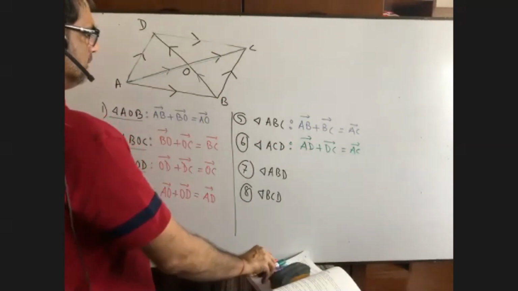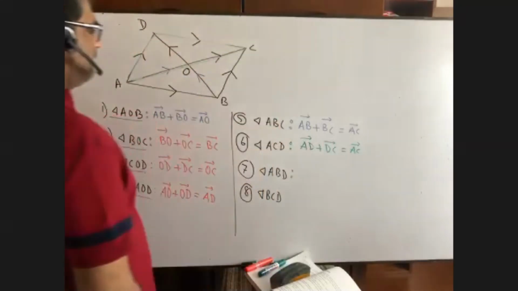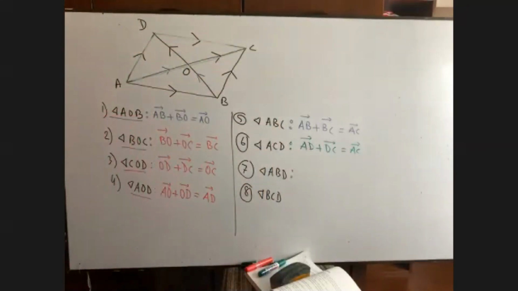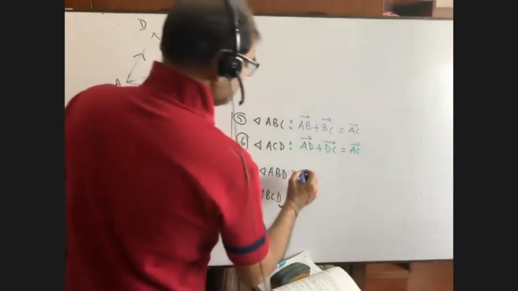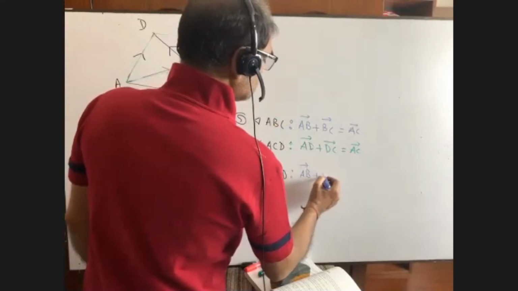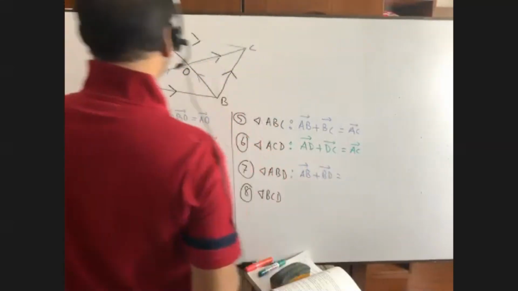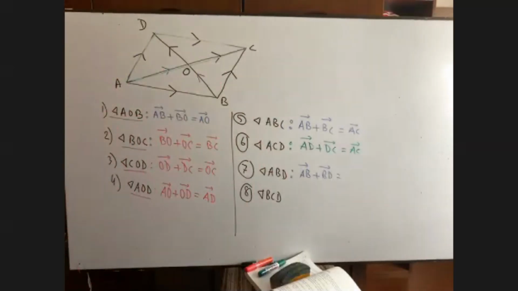Now for triangle ABD, AB plus BD is equal to what? AD.